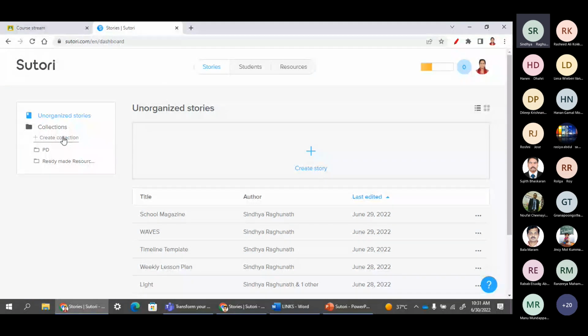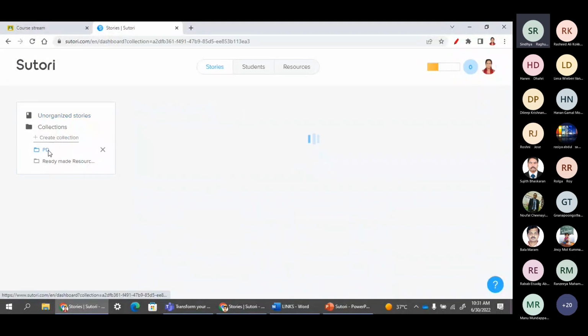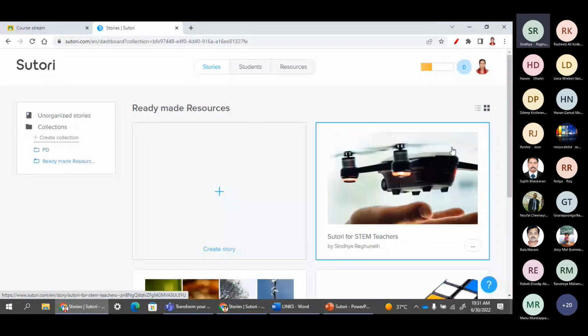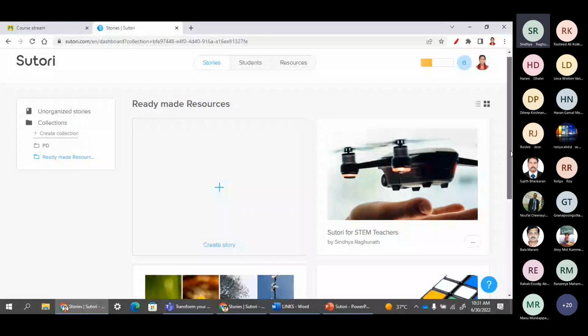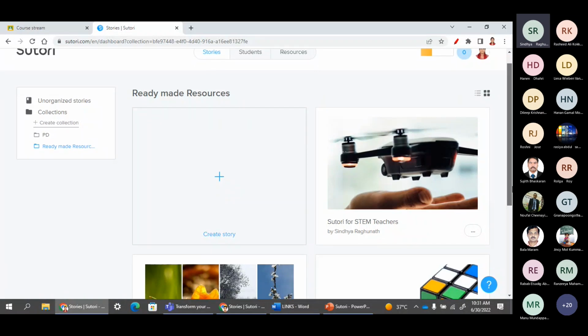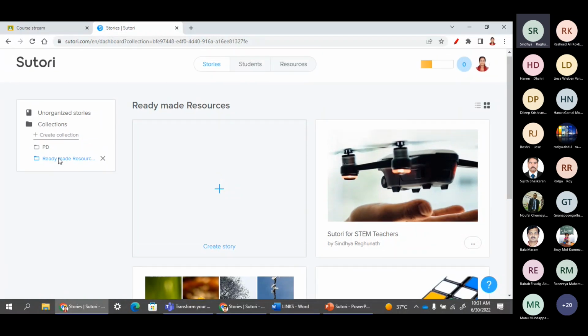We can make some collections. See, this PD is one of the collections I made, and the ready-made resources are available. So I have selected some of the ready-made resources and kept them in the folder ready-made resource.